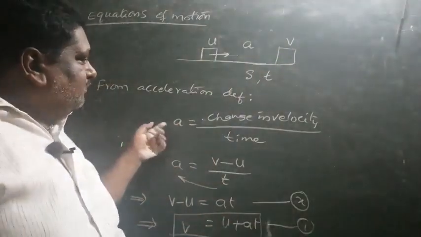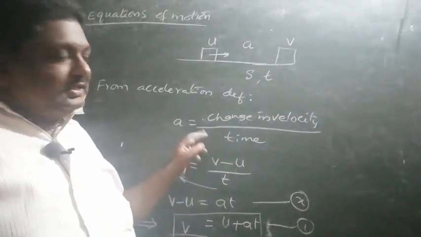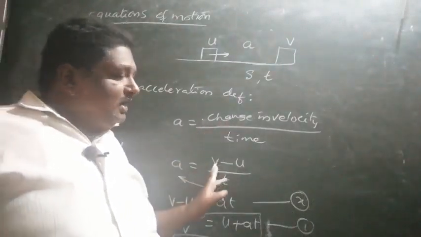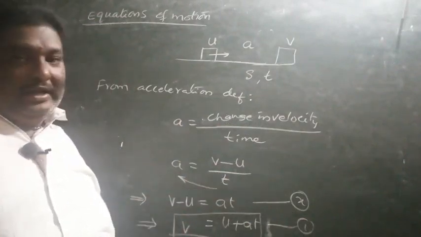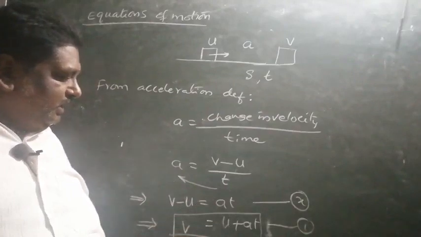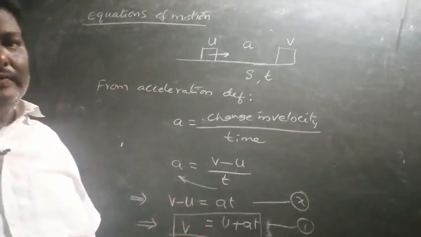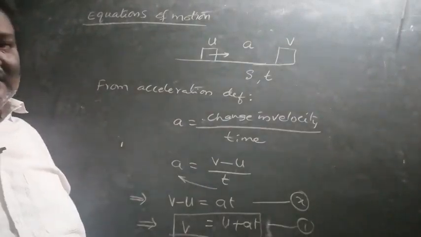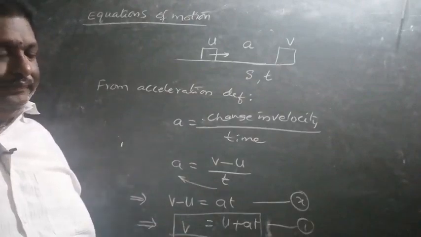According to the definition of acceleration, change in velocity by time is equal to acceleration. Change in velocity means v minus u, by time t. On cross multiplication, v minus u is equal to at, and u is brought to the other side. v is equal to u plus at. This is called the first equation of motion.